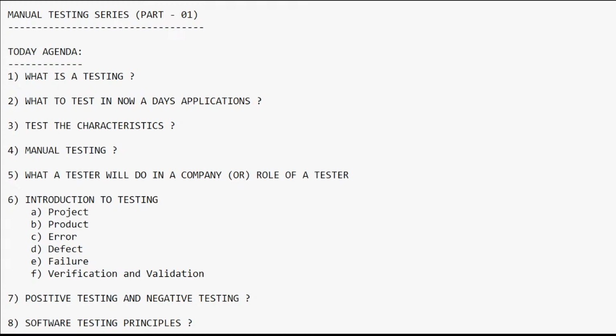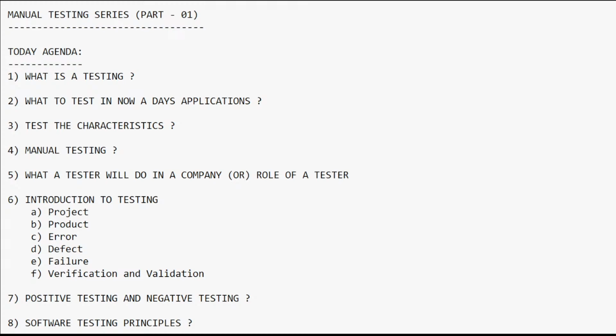Because of a human action, it is giving some wrong result. Based upon our user actions, I am getting some wrong information.